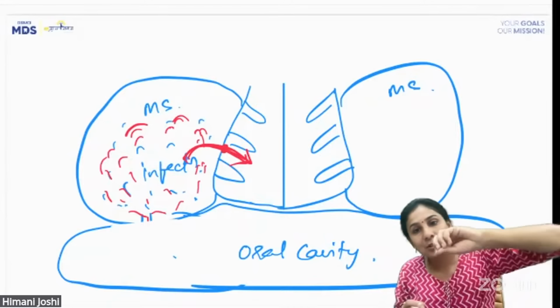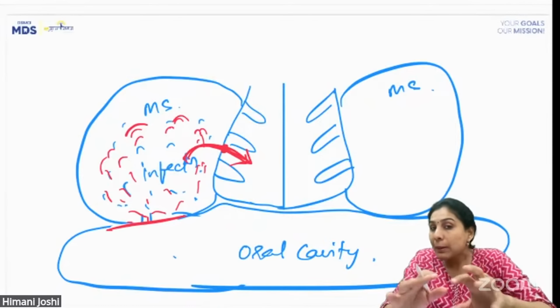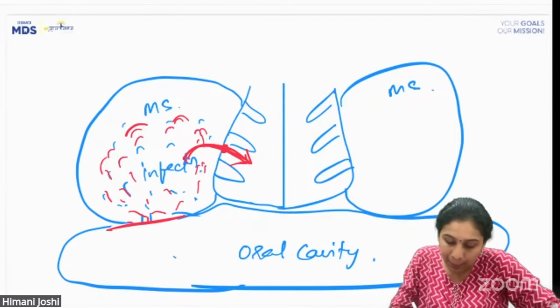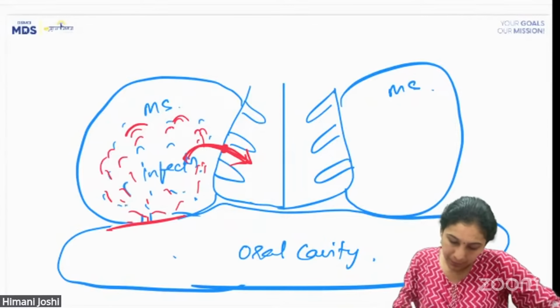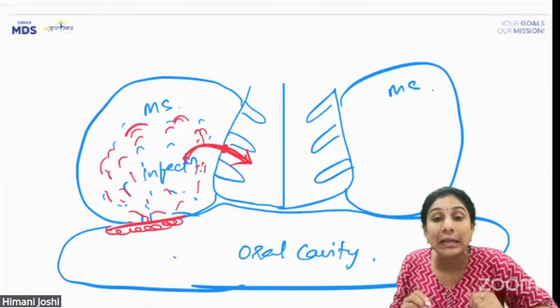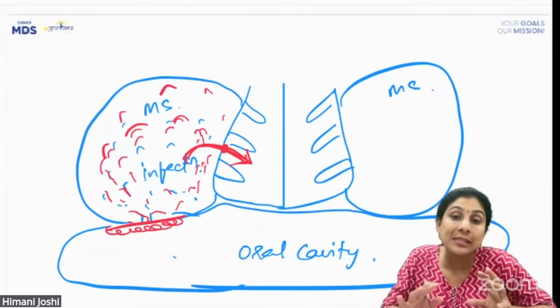Because from inside the nose you can't see it, and in the oral cavity you are not able to see it. Okay, maybe because the oral epithelium has healed. Okay, but the sinus infection is persisting.